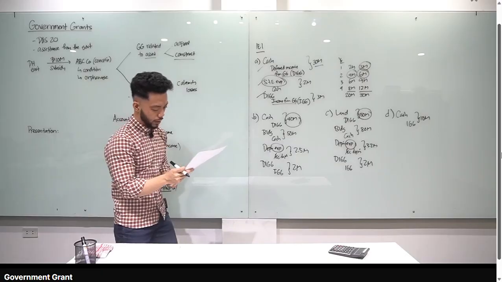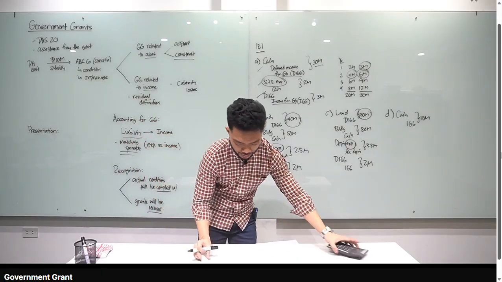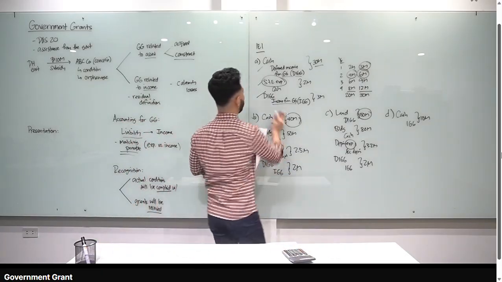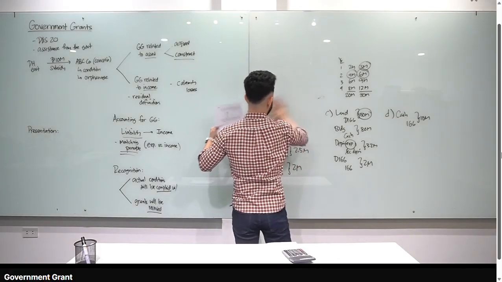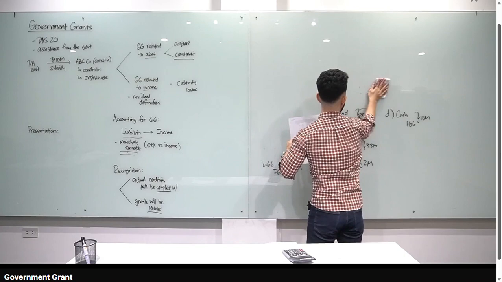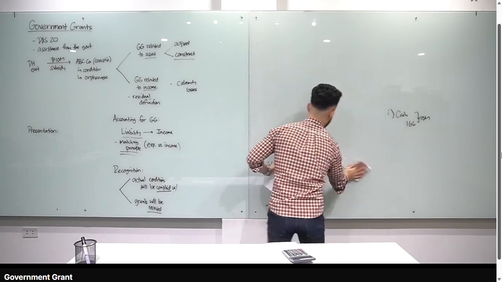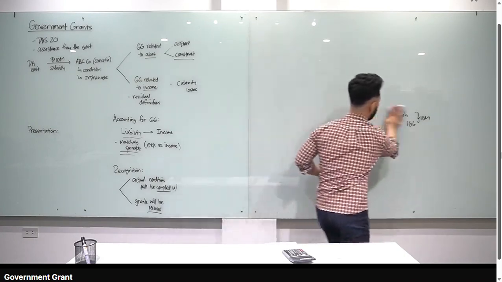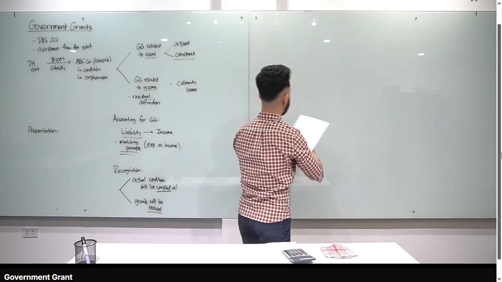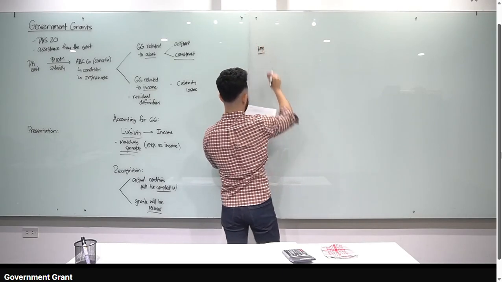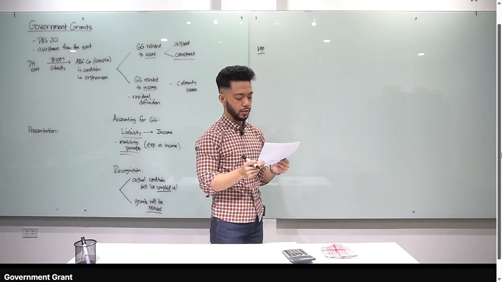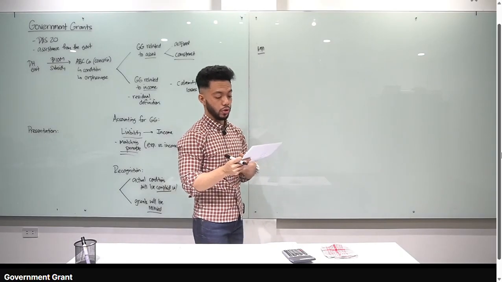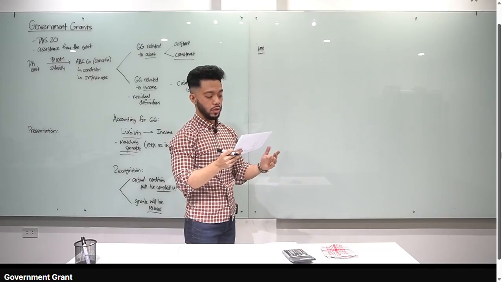Sige. Let's go to main problem number 1. Madali lang yan. So, ganun lang din i-apply natin class for the next, I think, 4 problems. Okay, so same lang. Tandaan mo lang, matching principle. Kung paano ka nag-recognize ng expense, ganun ka rin mag-recognize ng income from government grant. Alright, so let's go to main problem number 1. Okay, Ezra Corporation received a grant of 30 million to compensate it for costs it incurred in planting trees over a period of 5 years. It will incur costs in the manner year 1, 1 million, year 2, 2 million, etc.